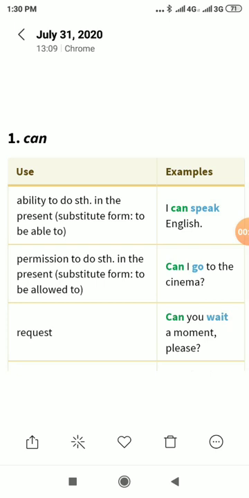Permission to do something in the present. Substitute form: to be allowed to. Can I go to the cinema? Request: can you wait a moment, please?